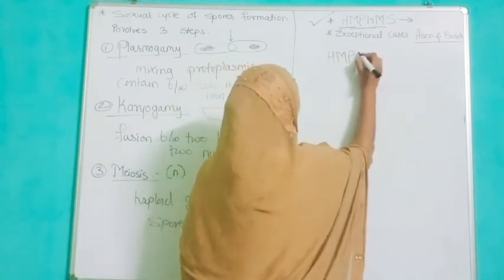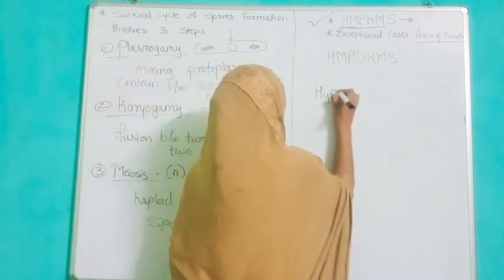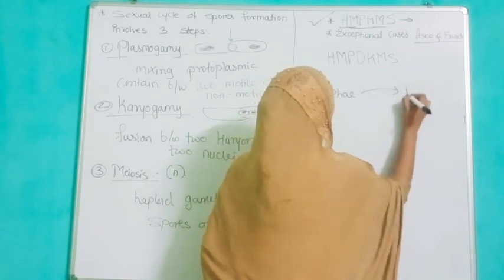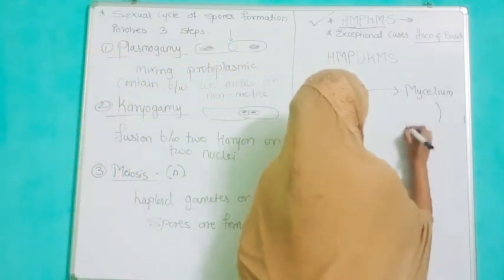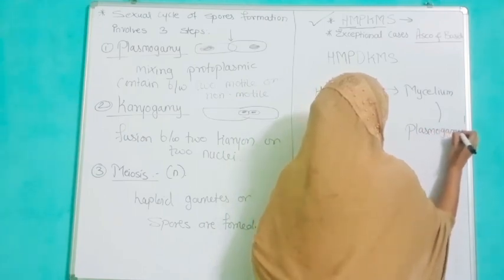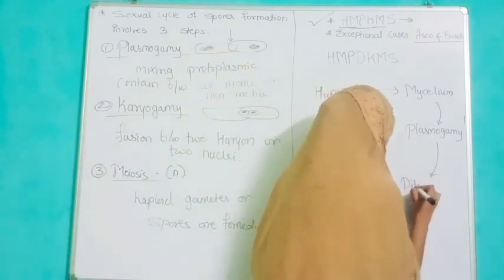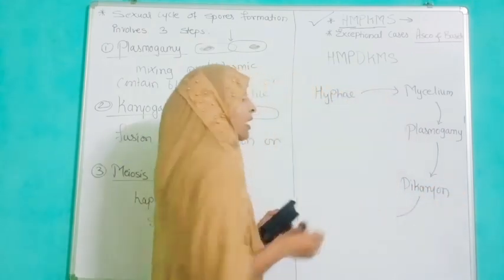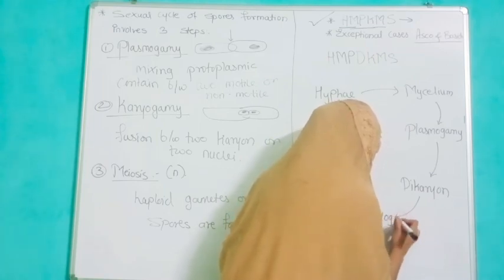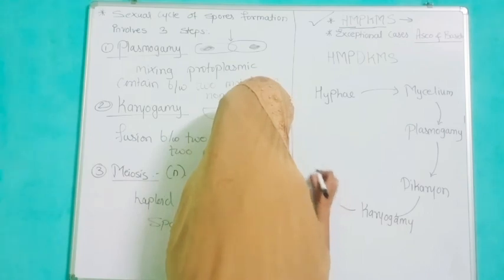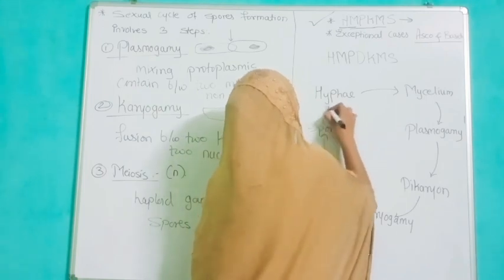H, M, P, D, K, M, S. From H it is hyphae, from M it is mycelium, from P it is plasmogamy, from D it is dikaryon, from K it is karyogamy, from M meiosis, and from meiosis spores, and then hyphae.